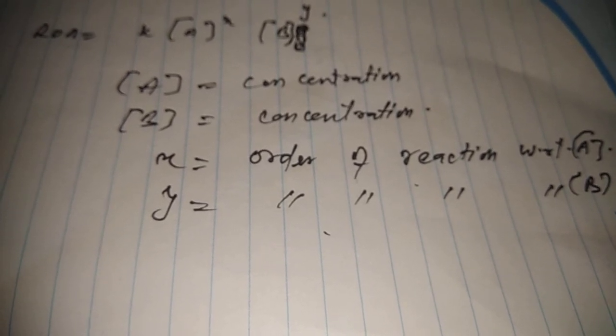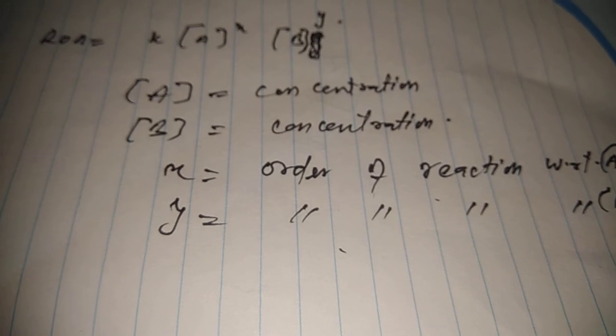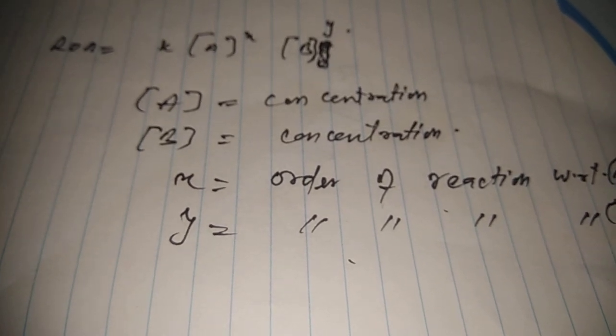This x plus y is called as the order of reaction, whole reaction.